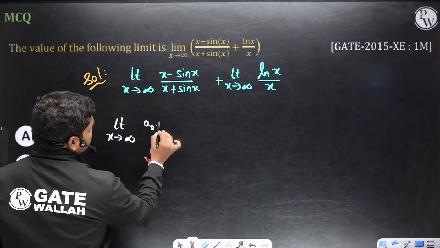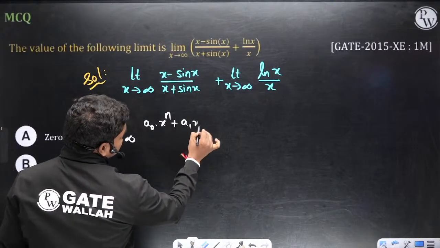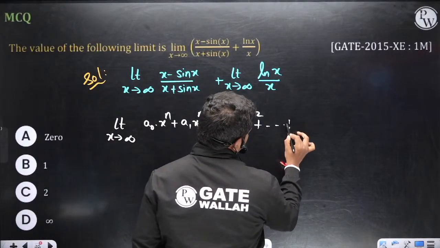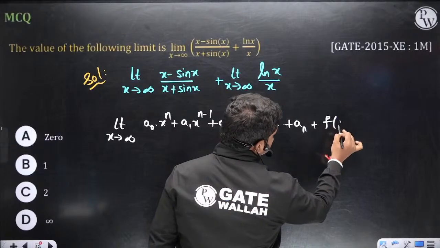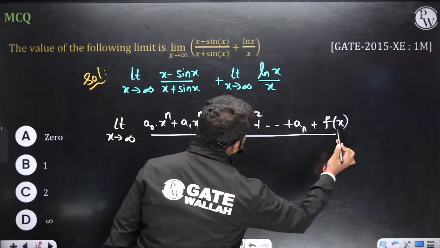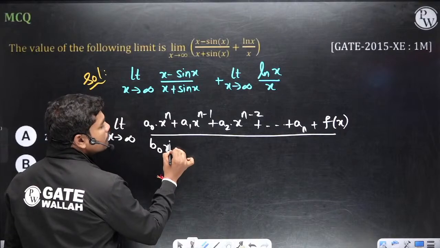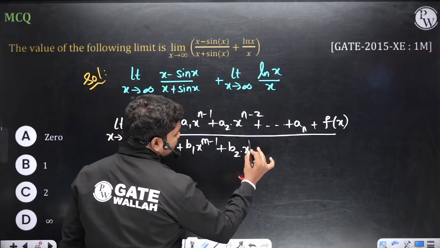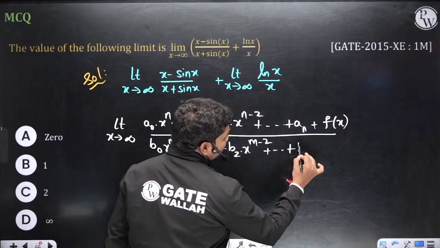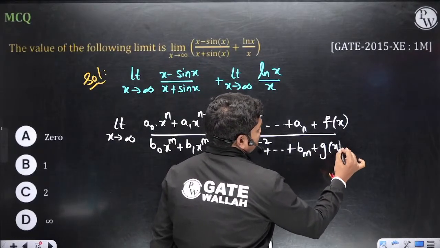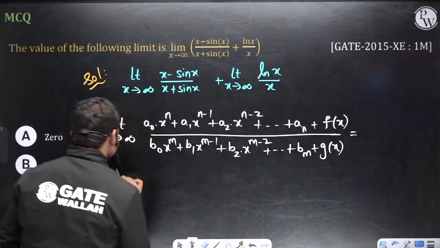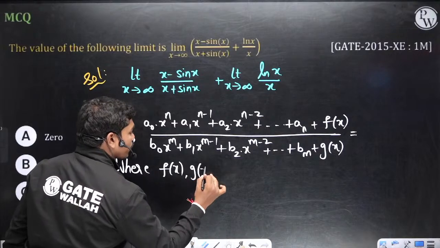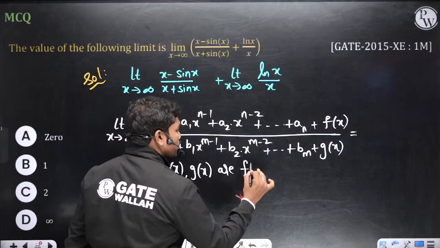a naught x power n plus a1 x power n minus 1, if you have a polynomial function, for example, plus f of x, divided by b naught x power m plus b1 x power m minus 1 plus b2 x power m minus 2 and so on, plus bm plus g of x is equal to, okay, where f of x, g of x are finite valued functions.